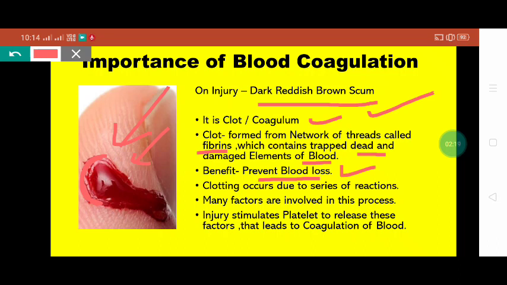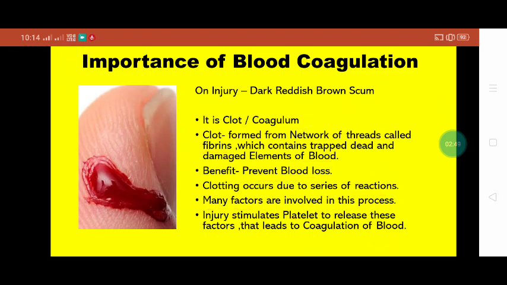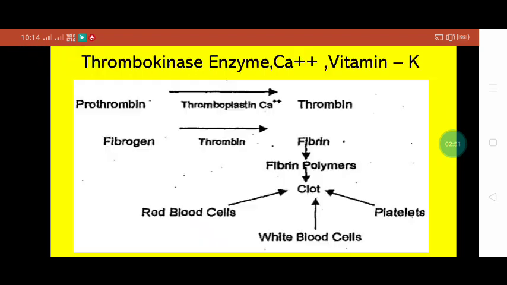Okay, and basically we have to understand that it's a series of reactions which helps in clotting of blood, and many factors are involved. In higher classes you will study approximately 13 factors involved in the clotting of blood, but from the exam point of view in your standard 11th class, we only have to study 3 or 4 factors. So we will learn about coagulation of blood and the major role played by platelets. That we have to keep in mind. Okay, move on to the next slide.